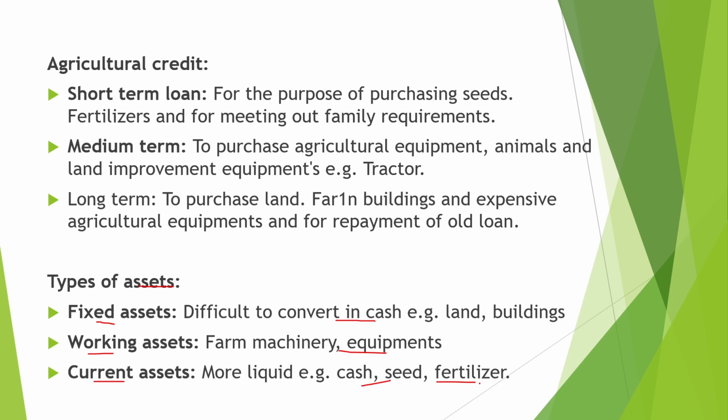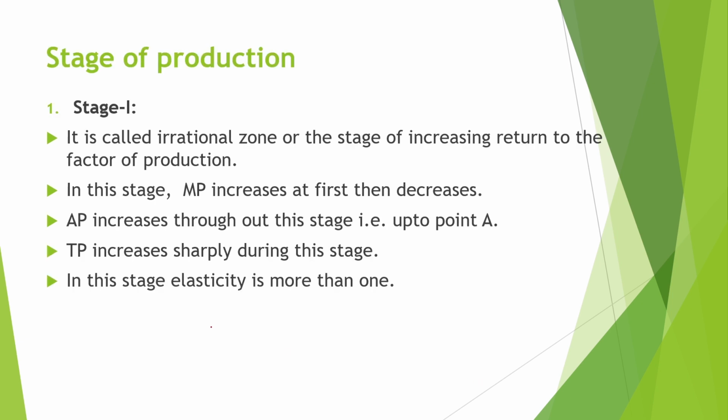The next topic is stages of production. Stage number first is also called the irrational zone or the stage of increasing return. The first stage of production starts from the origin, from the zero input level. In this stage, the marginal physical product increases at first and then decreases. Here the marginal physical product is more than the average physical product, and the average physical product increases throughout this zone. Here the total physical product TP increases sharply during this stage. In this stage the elasticity is more than 1.